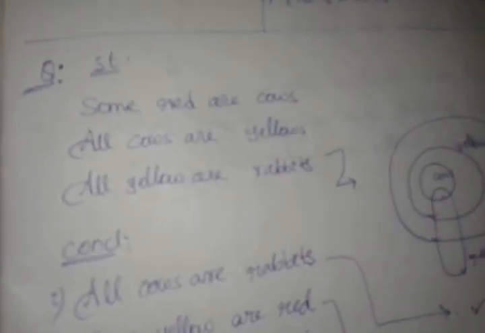Here you see I have some examples. Some red are cows, all cows are yellow, all yellow are rabbits. In a given set of statements we should always draw the basic diagram, starting with the all statements, then the some statements, and after that the negative statements. So first all cows are yellow, which I have drawn.